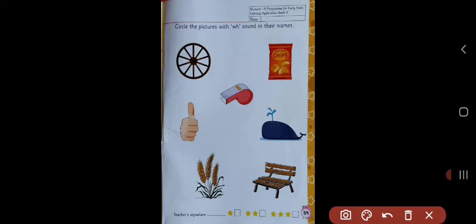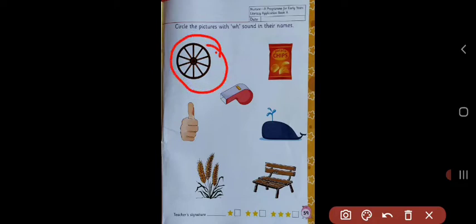Digraph WH sound is W. So here we have to circle the pictures which give us W sound. So here we'll start with the first picture. First picture is of a wheel. Very good. Can you hear W sound here? Yes. So here we have to circle this picture, wheel.